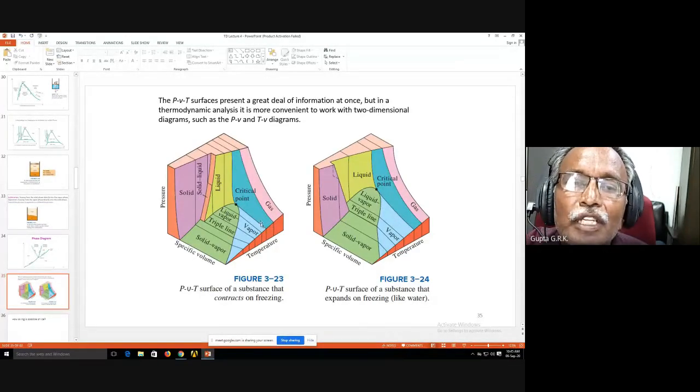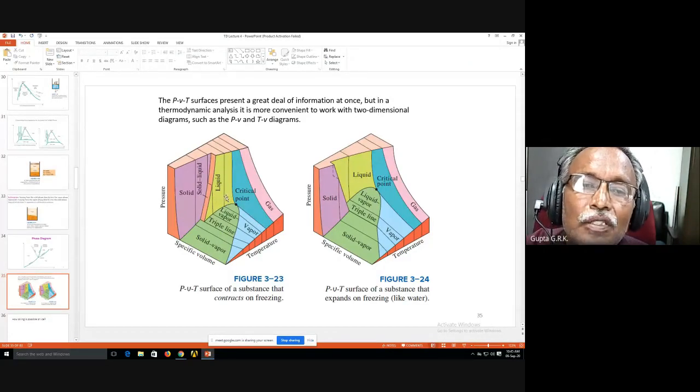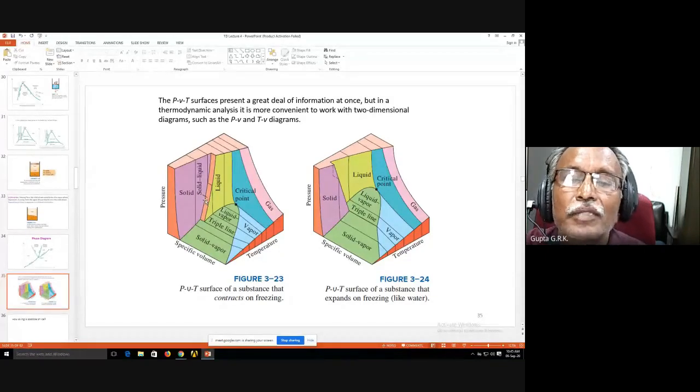This is for all other substances, and this is for water. When you go from liquid to solid, on the specific volume axis, for other substances the specific volume decreases as it goes from liquid to solid.